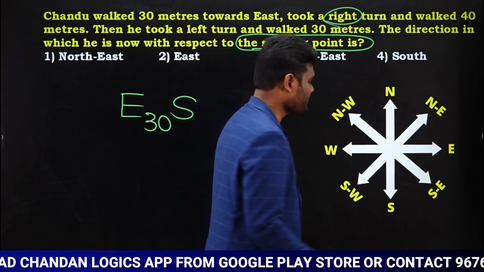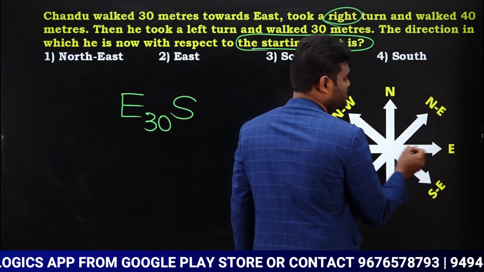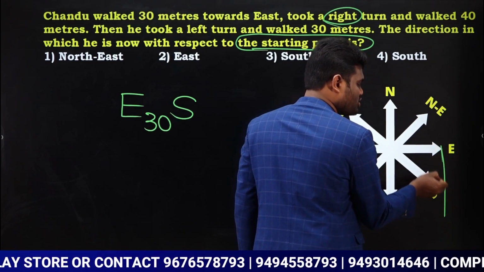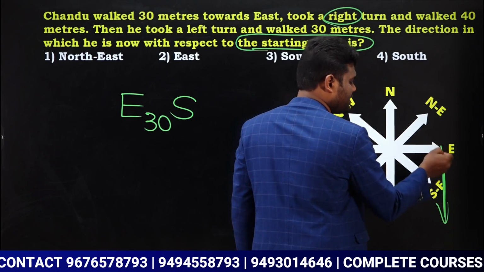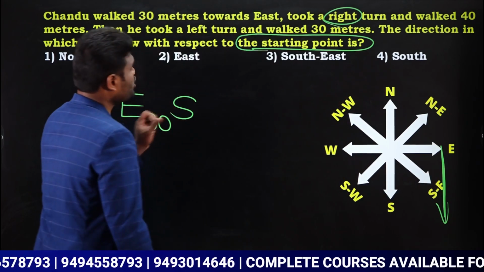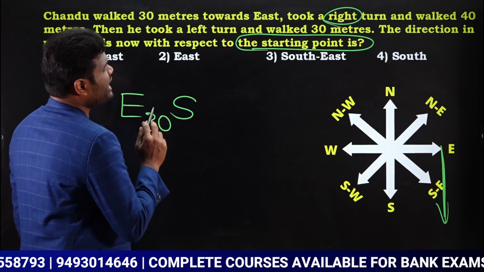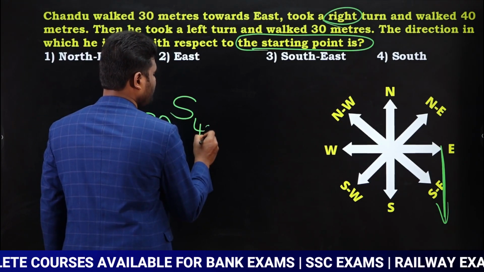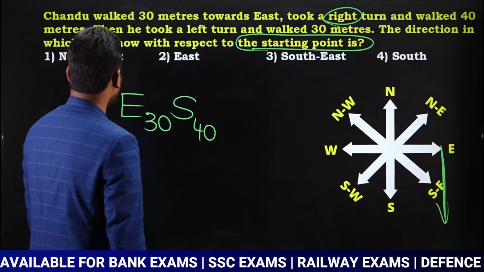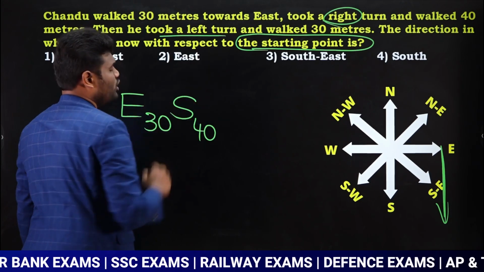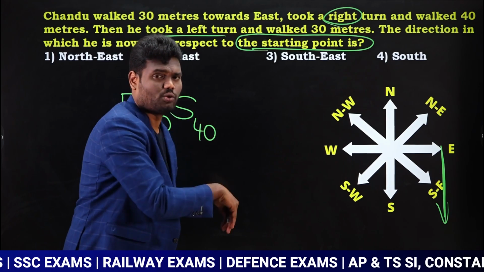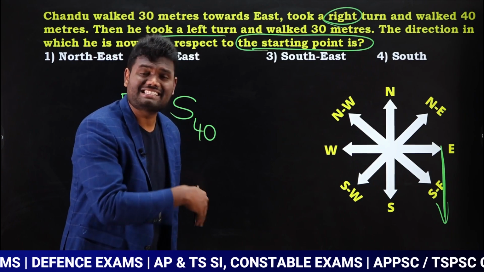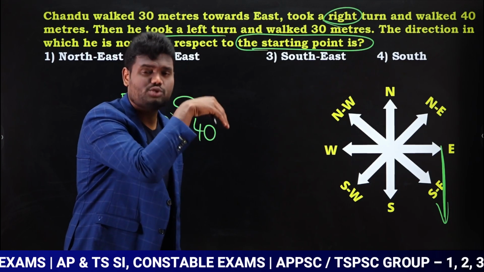Yes or no? Now look here, the person is traveling towards east. Now this is east. When the person is traveling towards east, right means in this way. Yes or no? Now this is right. This direction is nothing but south. So towards south. What happened? He took a right turn and walked 40 meters, which means towards south he walked 40 meters. Next, he took a left turn. Look here. Now the person is traveling towards south. He took a left turn. When a person is traveling towards south, left is the same as our right. Yes or no? That is what we have discussed.